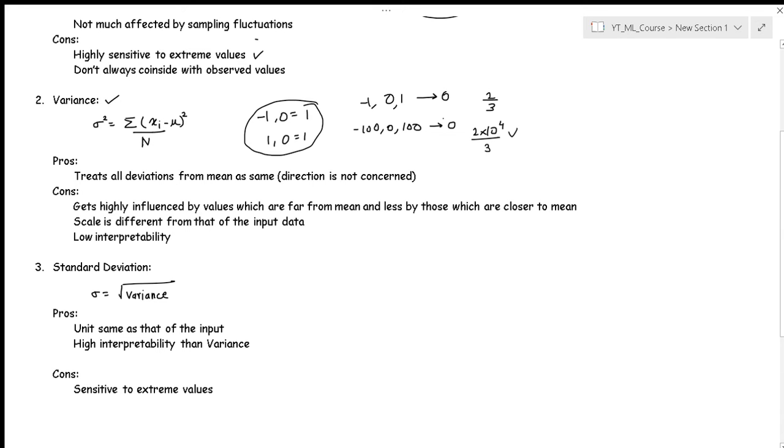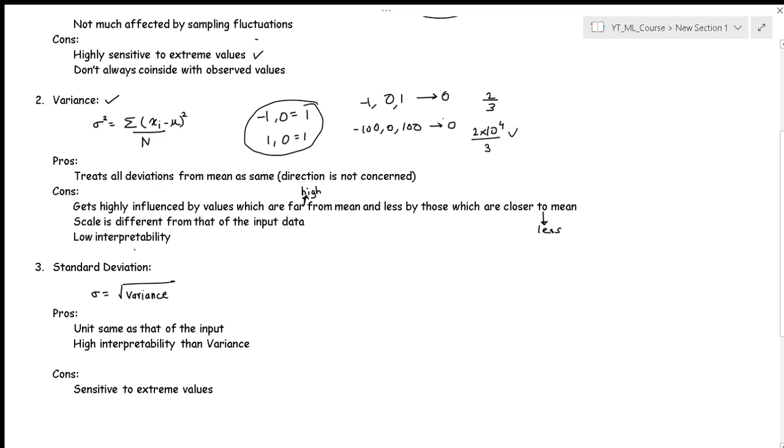Now there are some cons. It also gets highly influenced by the values which are very far away from the mean, and less by those which are closer to the mean. Because the values which are closer to the mean will be contributing less to the overall sum, and values which are far from the mean will be contributing very high to the calculation of the variance. So that's a big con of variance, because one extreme value is enough to kill the idea or the intuition you were trying to build regarding the data set.